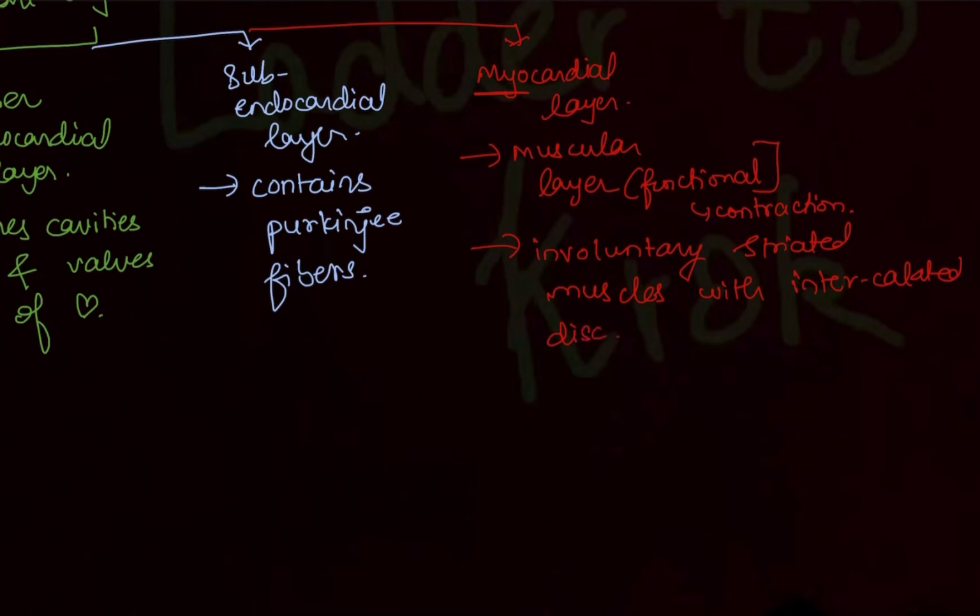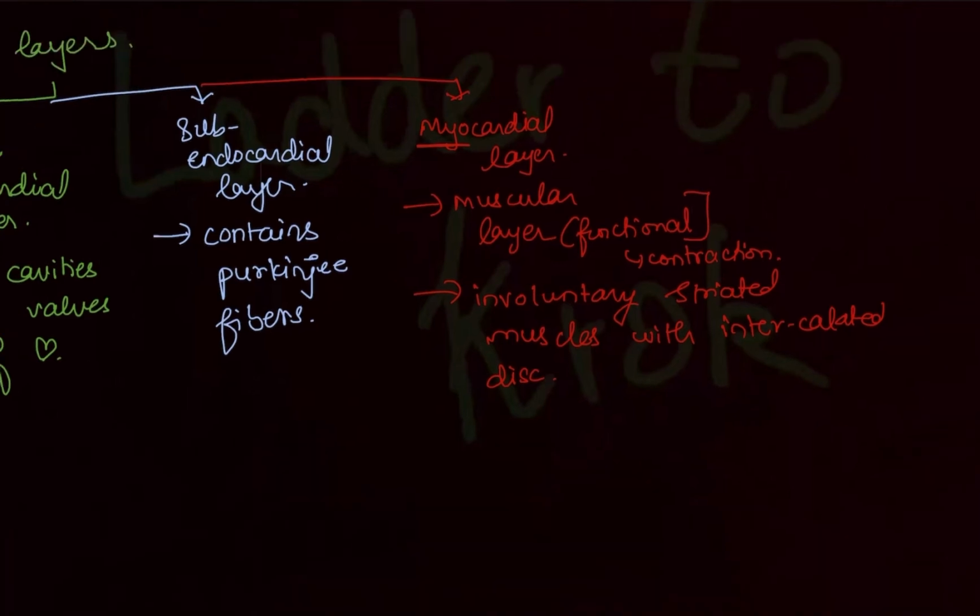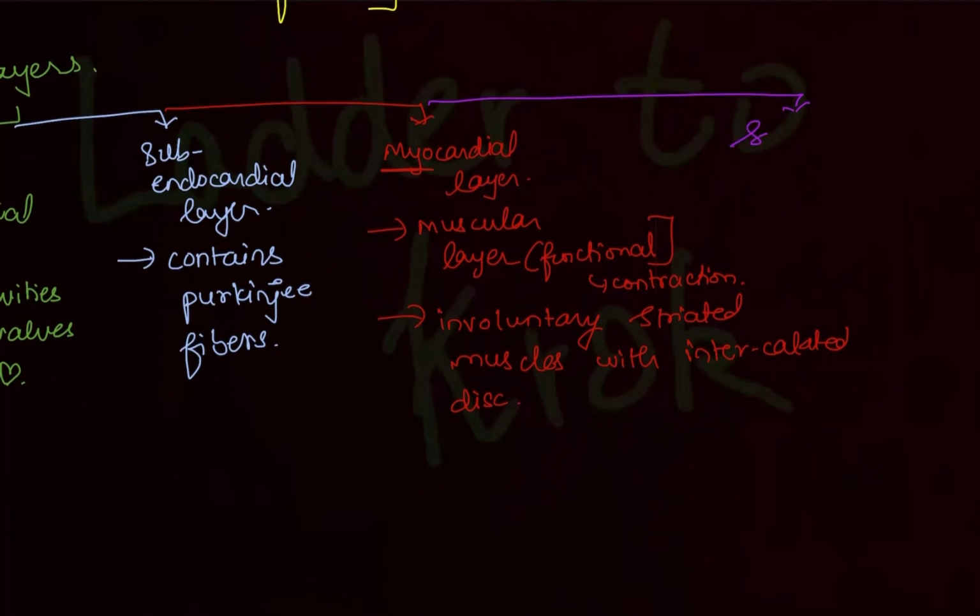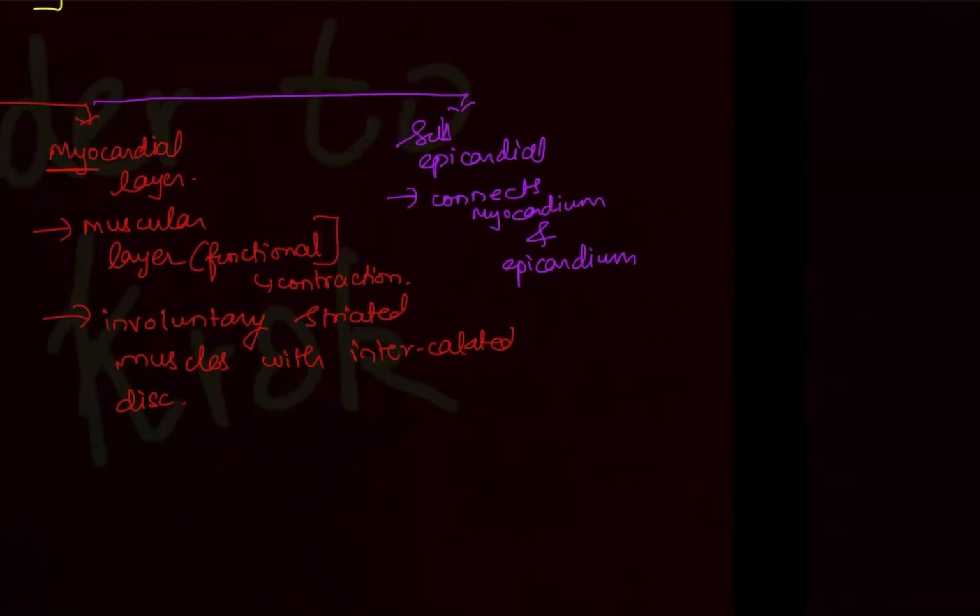This intercalated disc is the feature of the heart muscle. Okay, so you must remember that it consists of involuntary striated muscles with intercalated disc. Okay, the second last layer is subepicardial. This subepicardial layer connects the myocardium and the epicardium.